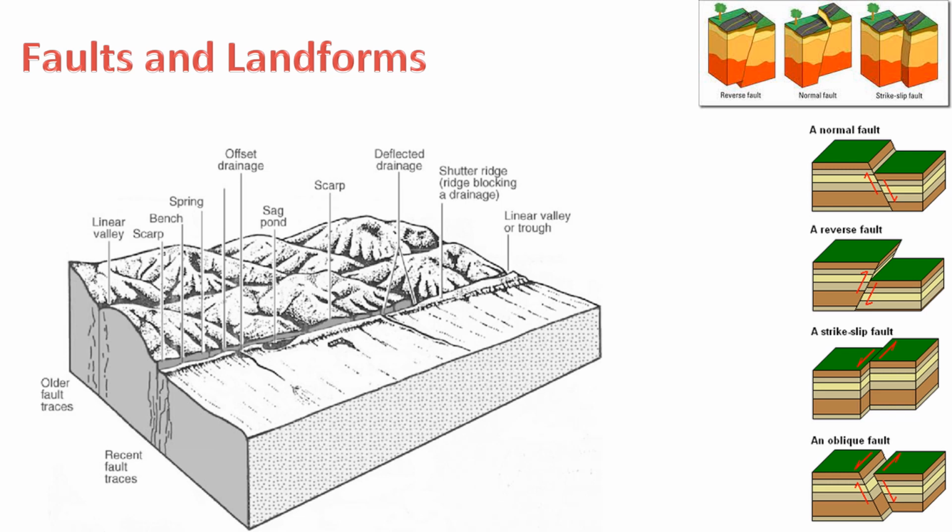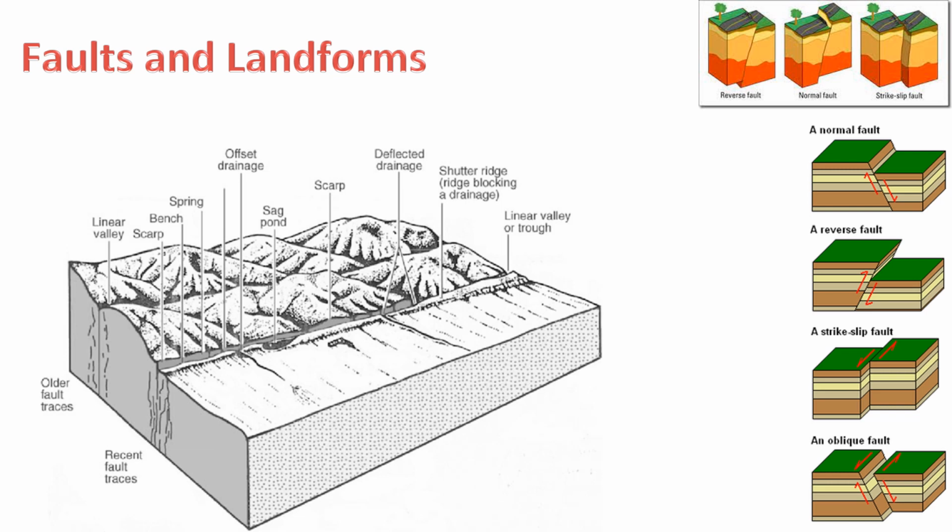Reverse faults, thrust faults. In reverse faults, the hanging wall moves upward relative to the footwall. Thrust faults are common in compressional tectonic settings. Strike-slip faults. Strike-slip faults are characterized by horizontal movement along the fault. The rocks on either side move past each other horizontally.